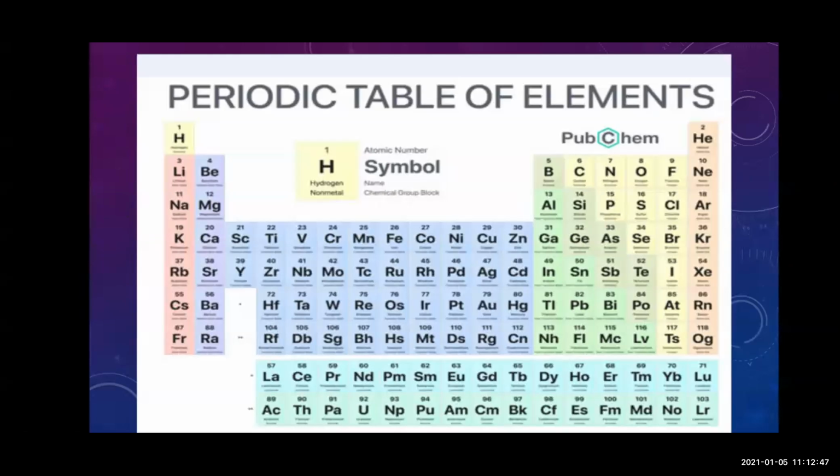Now here you can see the periodic table of the elements. Here you can see hydrogen is a non-metal and it has the atomic number 1. Then helium has the atomic number 2. There are more than 105 elements in this periodic table. These elements may be metals, non-metals, metalloids, or inert gases. Inert gases means helium, neon, argon, krypton, xenon.